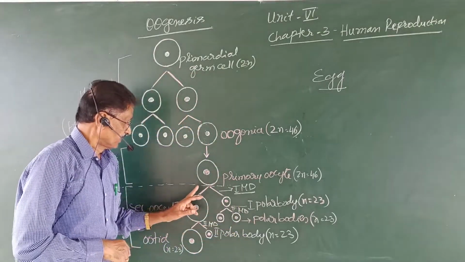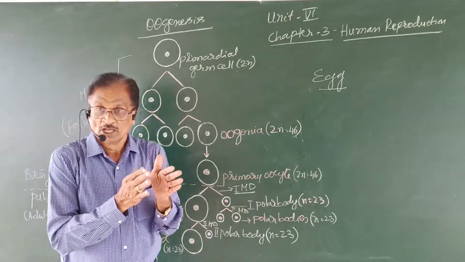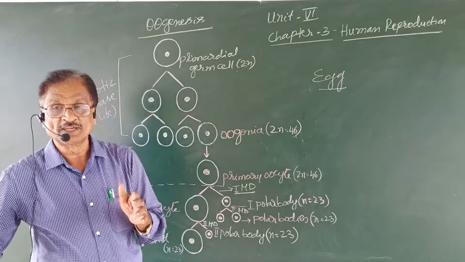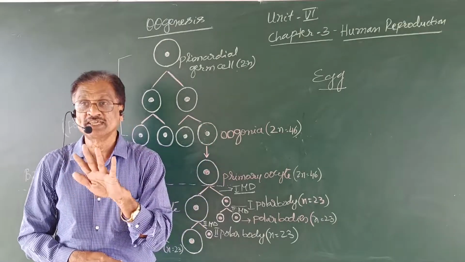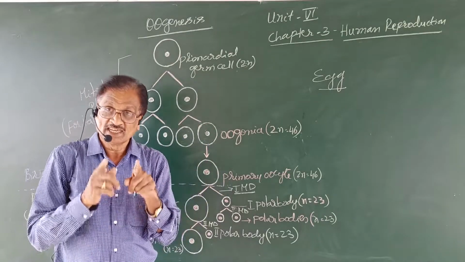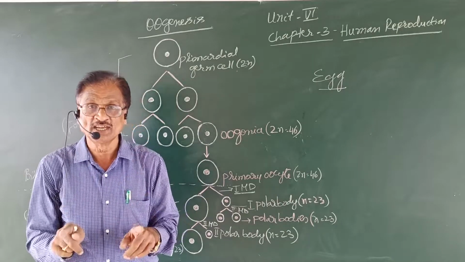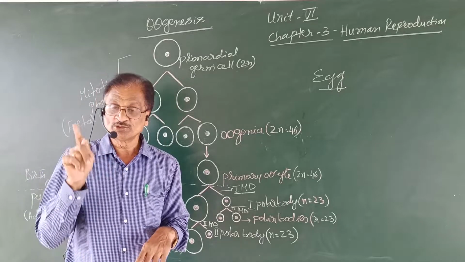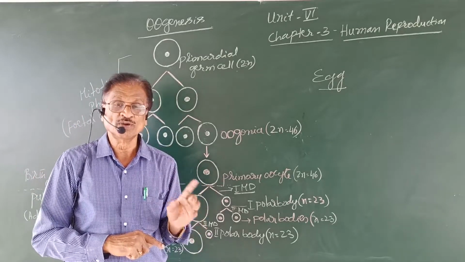From birth to puberty, a large number of the primary oocytes degenerate, ultimately resulting in only 60,000 to 80,000 primary oocytes in each ovary.